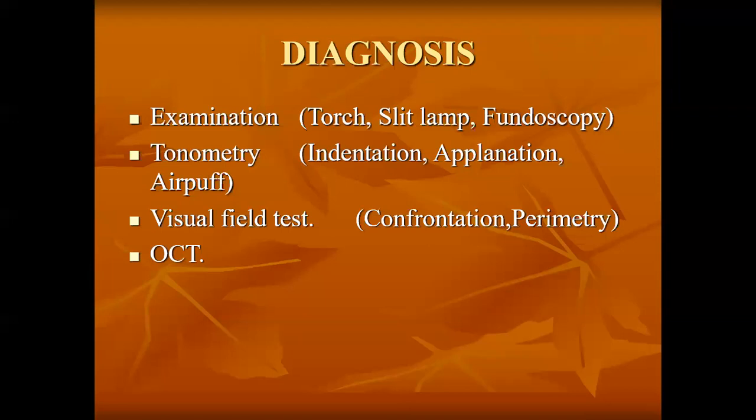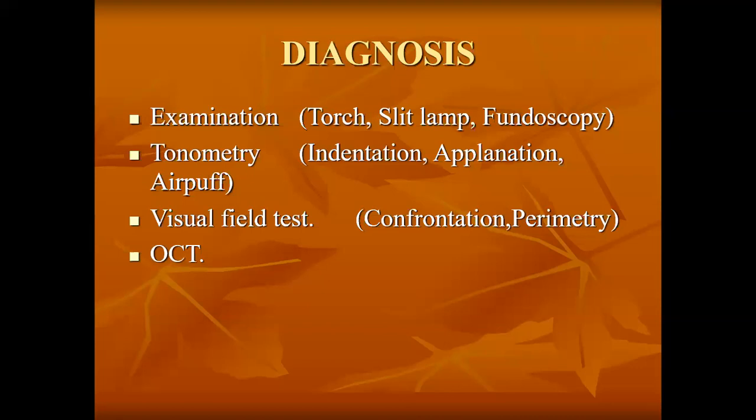In the air puff tonometer, we actually push a puff of air onto the eye, and it measures the amount of air that reflects back from the cornea. This will give us an idea of the intraocular pressure.